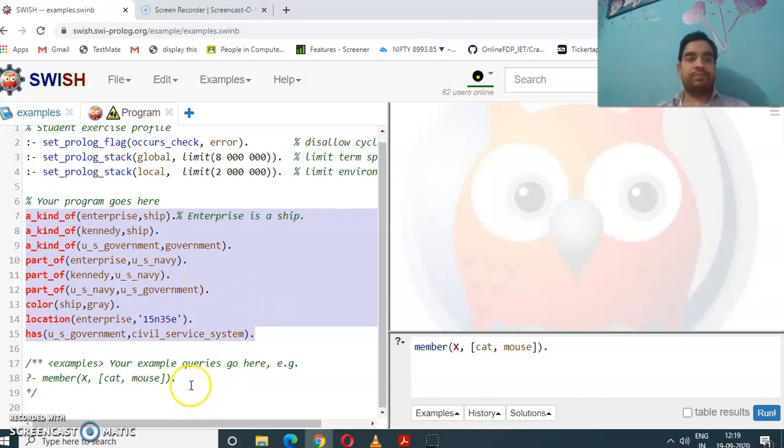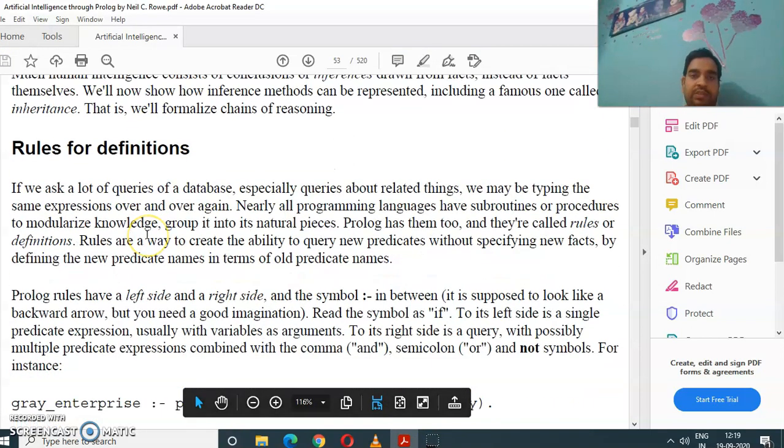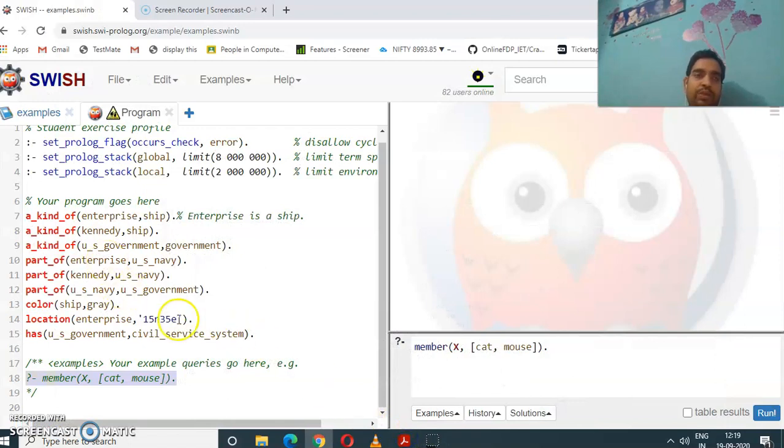Today in our lecture we will be talking about rules and definitions. As we know, simply knowing the facts doesn't make us intelligent. If we know that Enterprise is a ship, we know that Kennedy is a ship, we know that the US government is a part of government, and Enterprise belongs to the US Navy, but suppose we want to know what is the color of the Enterprise.